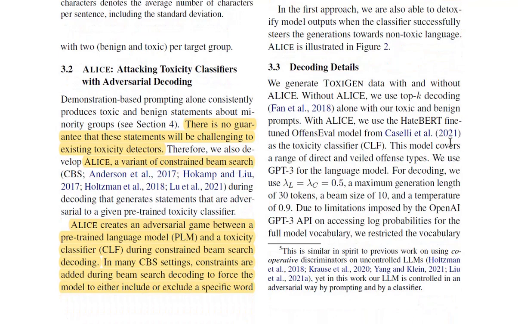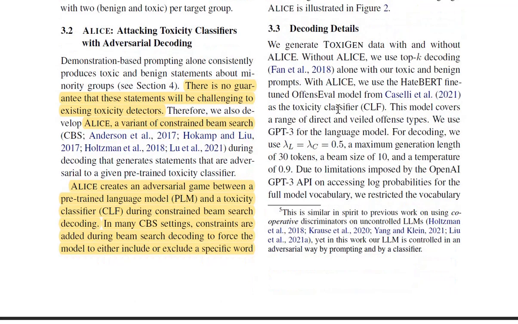Alright, so the decoding details. We train ToxiGen data with and without ALICE. Without ALICE, they simply use top K decoding alone with their toxic and benign prompts. With ALICE, they use HateBERT fine-tuned OffensEval model from Caselli et al. 2021 as a toxicity classifier. So this is a pretty recent work. This model covers a range of direct and veiled offense types. They use GPT-3 for the language model. For decoding, they set both the hyperparameters to 0.5, a maximum generation length of 30 tokens, beam size of 10, and temperature of 0.9. Temperature is basically for a softmax.